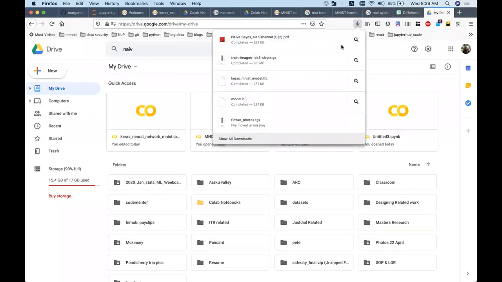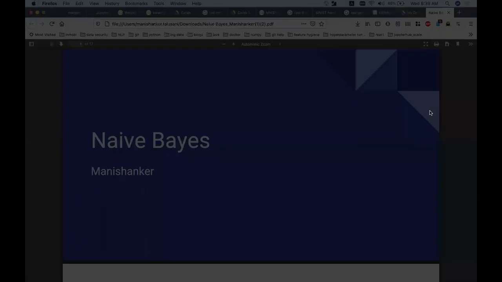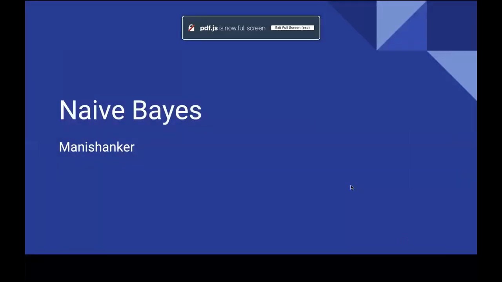Play around with that. So let's move to the next topic, which is basically your naive Bayes. This is where all the things that we had struggled with, that confusion, probability, conditional probability, random variable, all of that is going to connect here. This is actually the fastest machine learning algorithm. It has its own problems, but it is the fastest. If you want an extremely fast machine learning algorithm, then your first guess should be to go with naive Bayes. Then you can go with logistic regression. It is extremely fast.